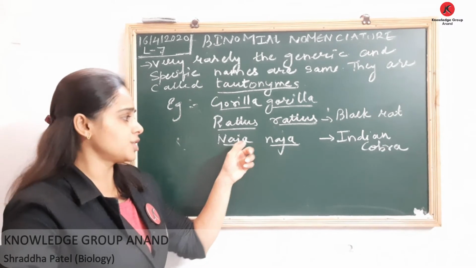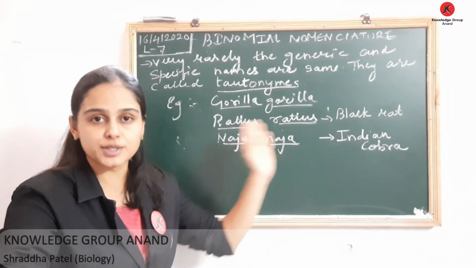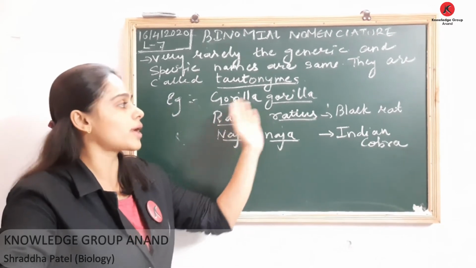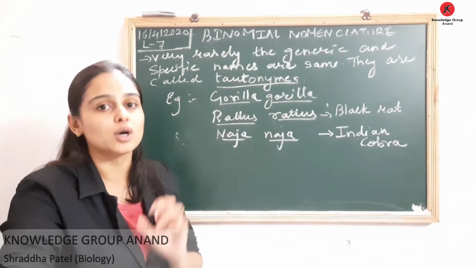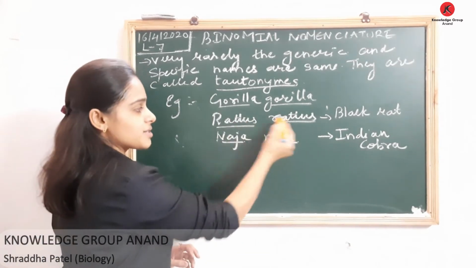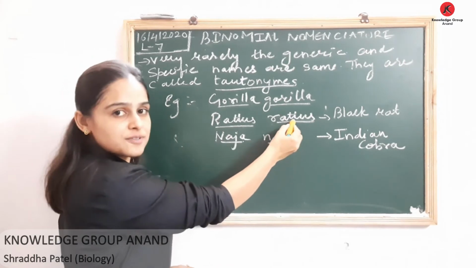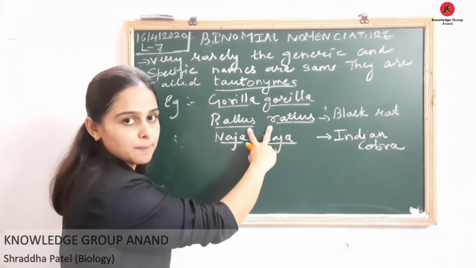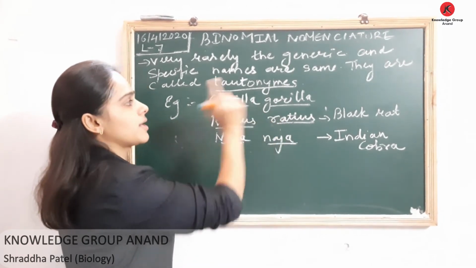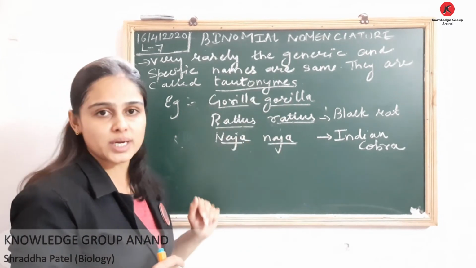Some examples I have written: one is Naja naja, which is the Indian cobra. Then Rattus rattus, and one more I have written is Gorilla gorilla. So in certain cases, the generic name and specific name are the same, and these are called tautonyms. This is very important.